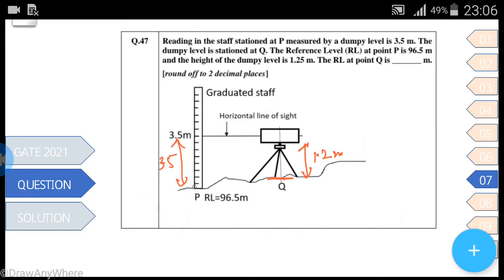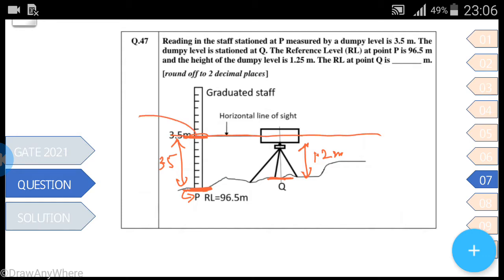The reference level is 96.5 meter and the staff reading is 3.5 meter, so this level is the same throughout.